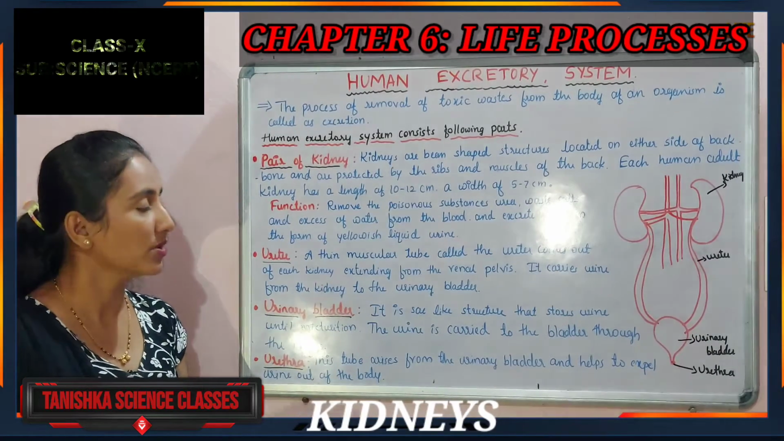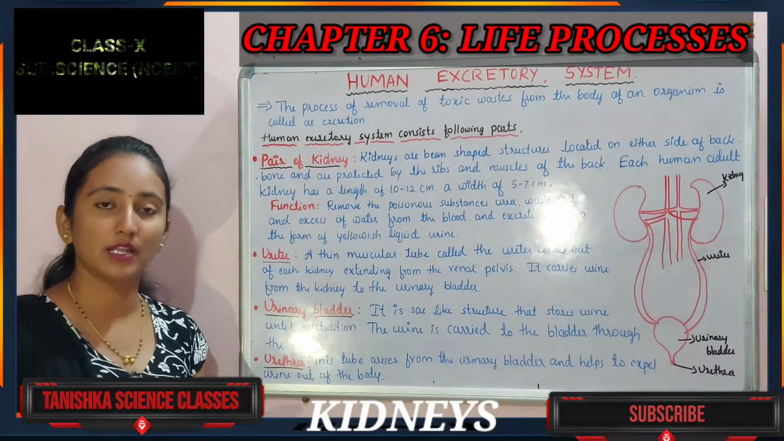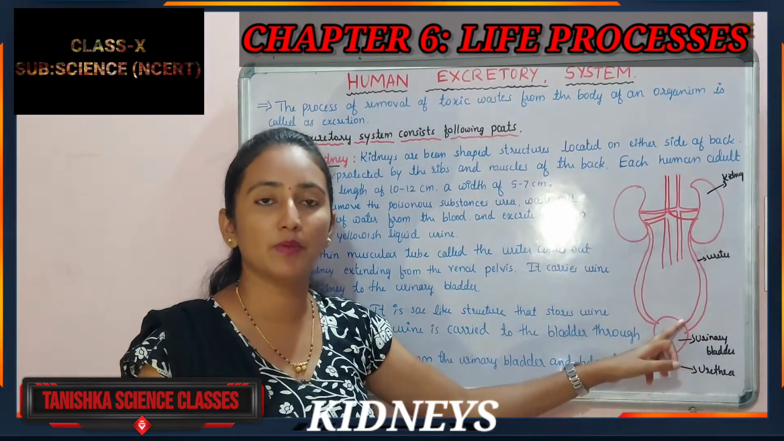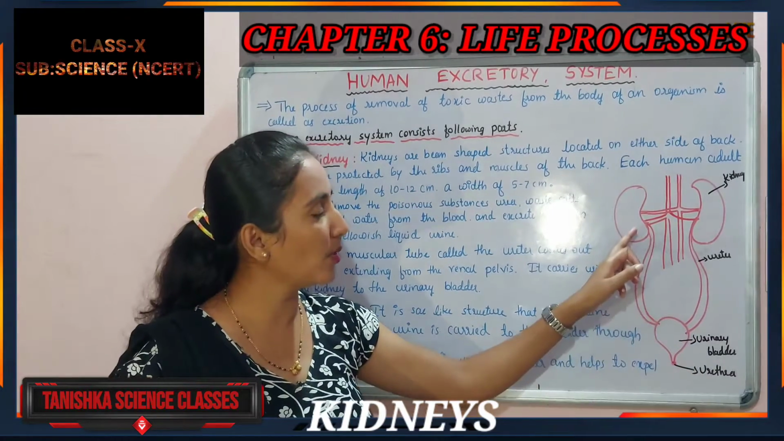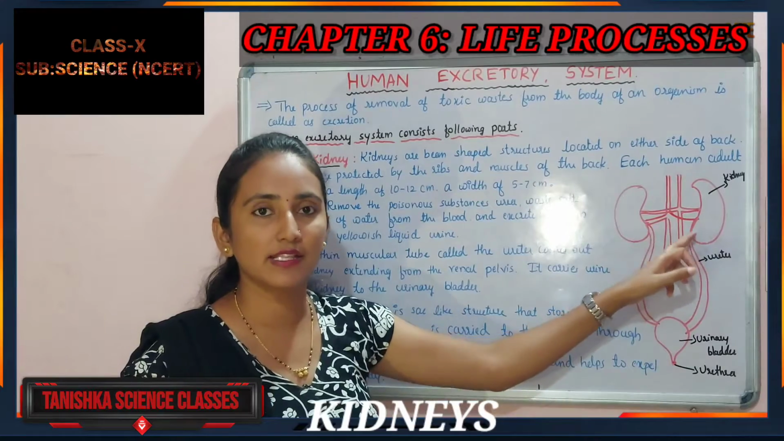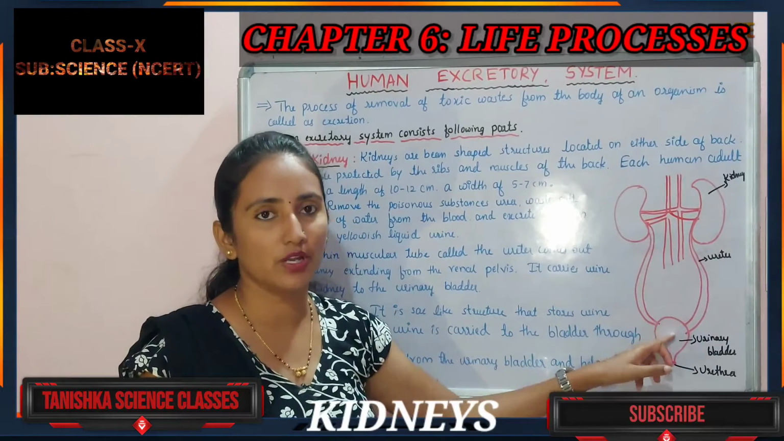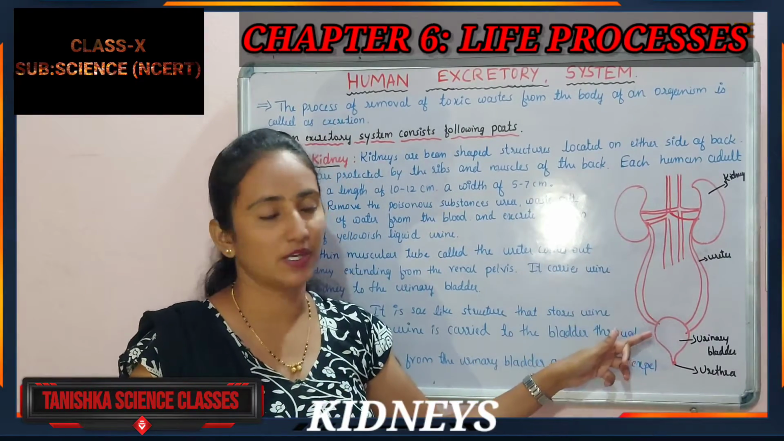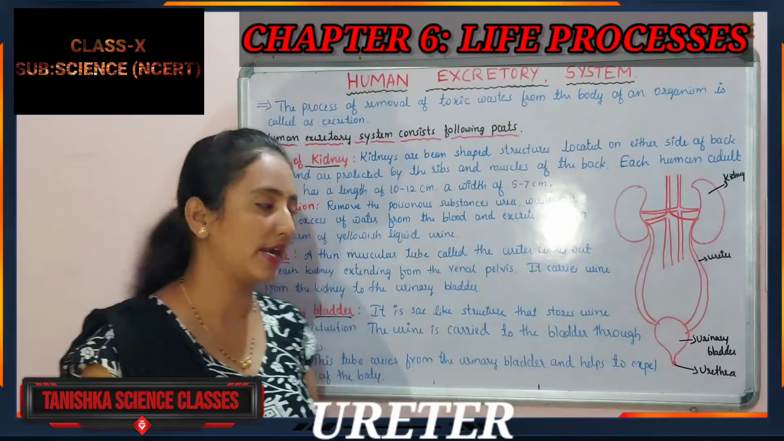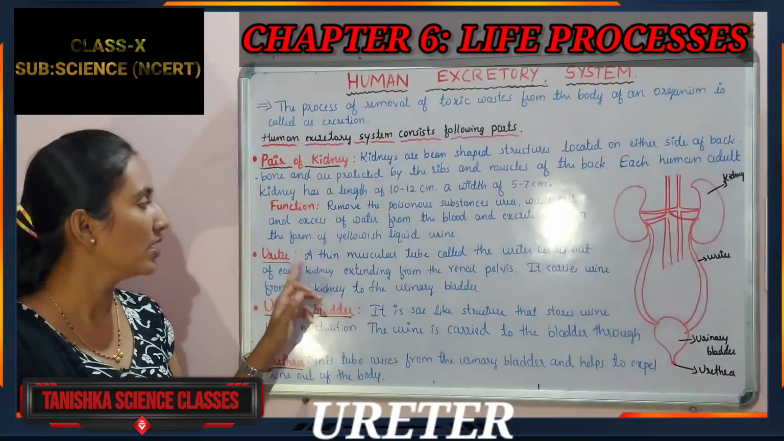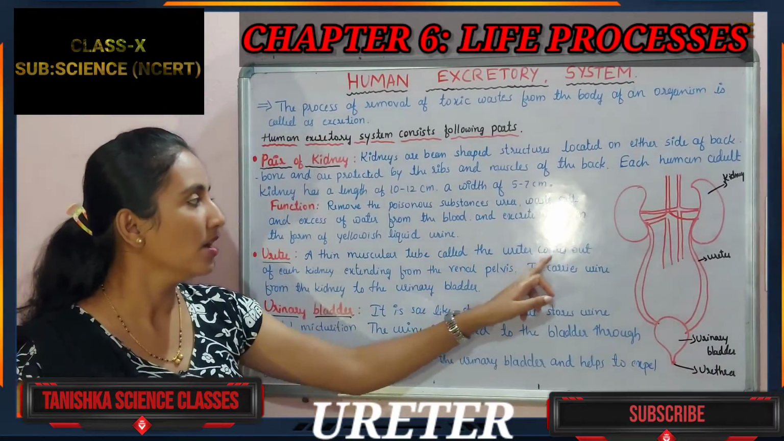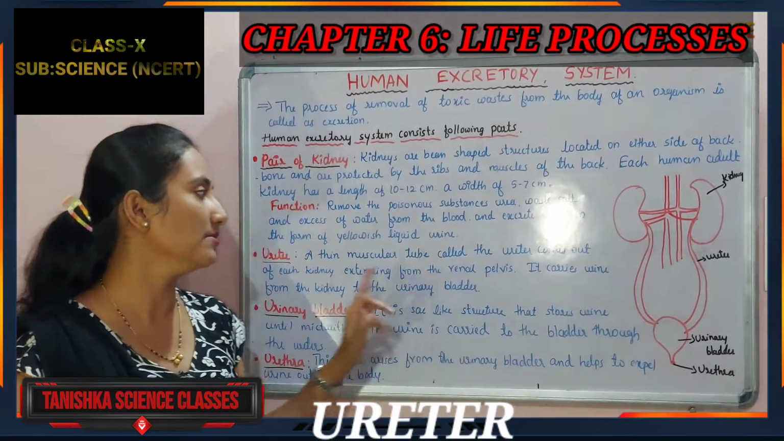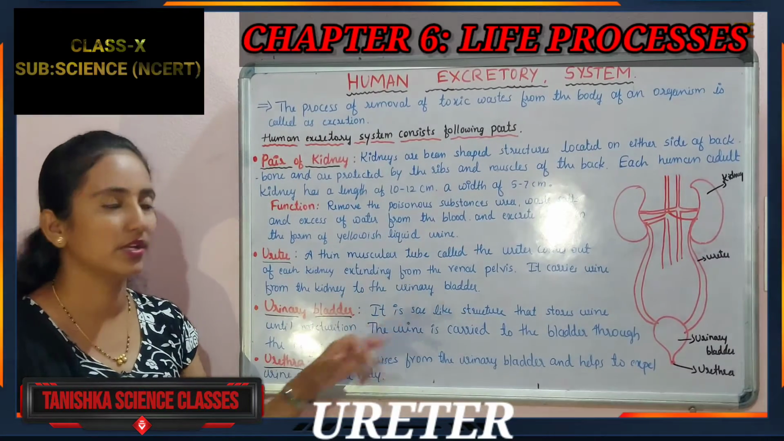Understanding? Next we'll go to the ureter. What are the ureters? You can observe that these are tube-like structures made up of muscles. One end of the ureter is attached to the kidney, and the other end is attached to the urinary bladder. Both ends are open so that waste products can be transferred and collected into the urinary bladder. What I have written on the board: a thin muscular tube called the ureter comes out of each kidney, extending from the renal pelvis. It carries urine from the kidney to the urinary bladder.